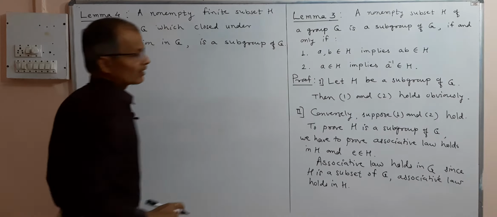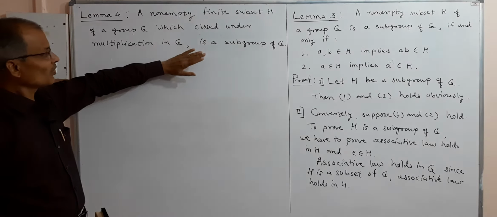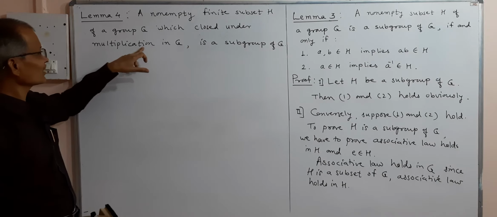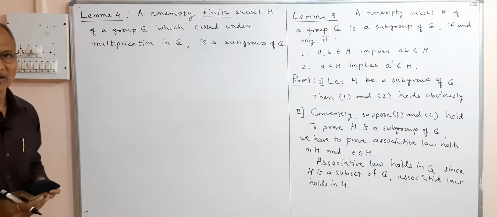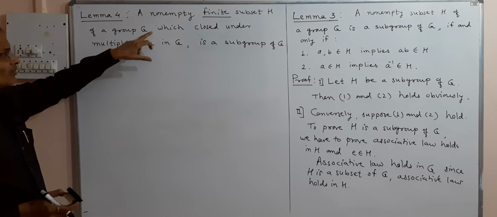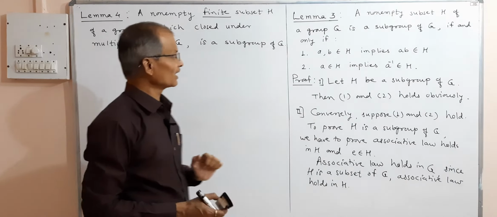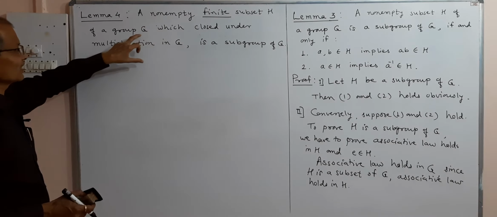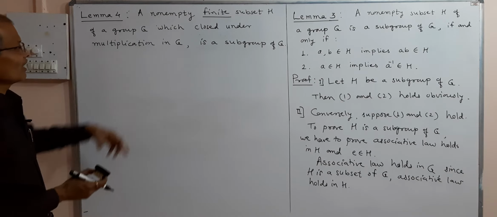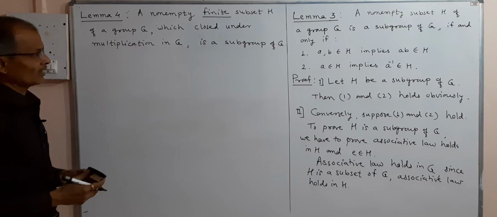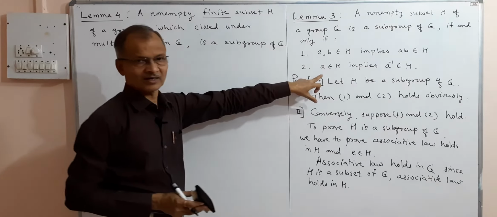Now what is the difference between the third lemma and the fourth lemma? There is only one condition, the closure condition, given, and here the additional condition is finite. H is a subset of G, but it is finite, and there it is general. There is no condition that H must be finite. A non-empty finite subset H of a group G, which is closed under multiplication in G, is a subgroup of G, and that means only the first property is given, the second is not given.